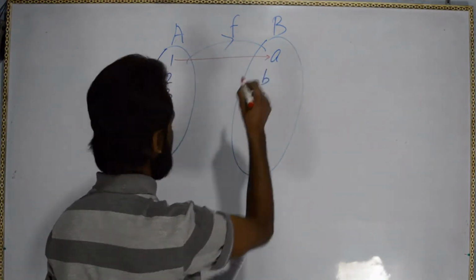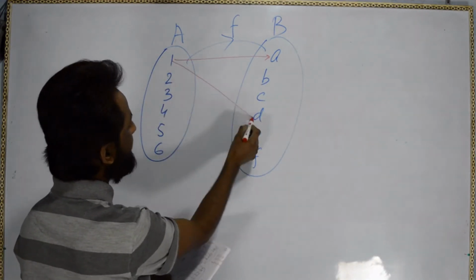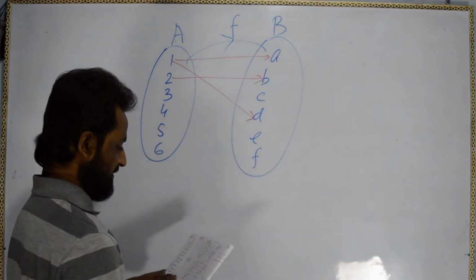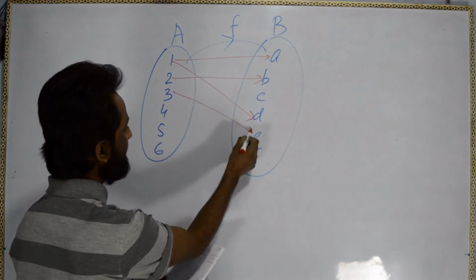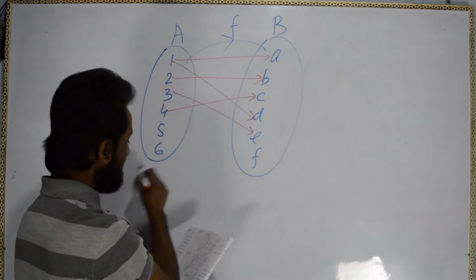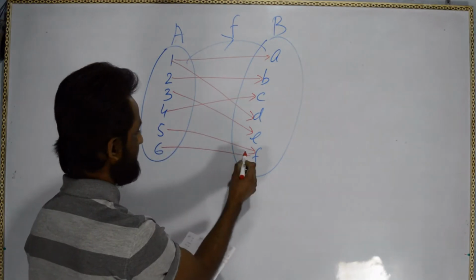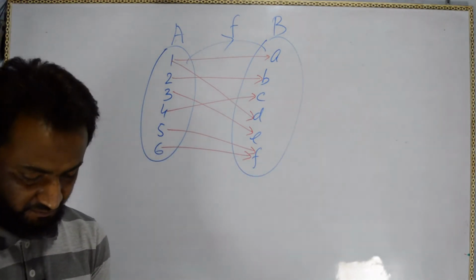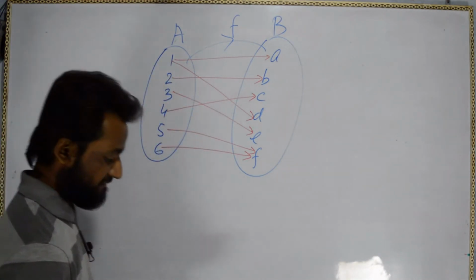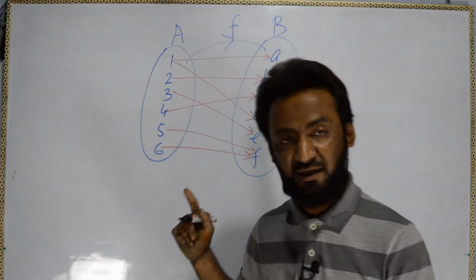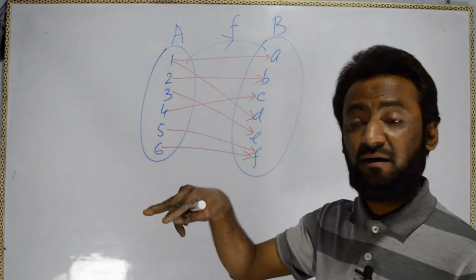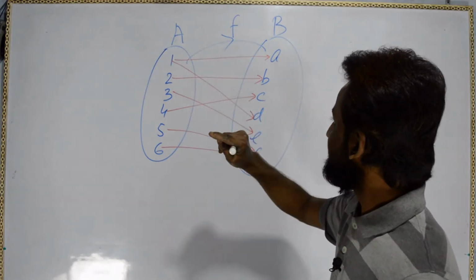One is going to A, one is going to D, 2 is going to B, 3 is going to E, 4 is going to C, 5 is going to F, 6 is going to F. Okay, I hope you can understand and you can tell it yourself. Just recall the example of that father and children. Don't go anywhere else, just recall and then apply that into your definition of the function.